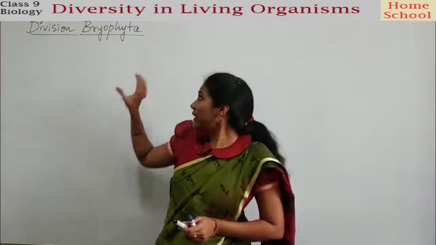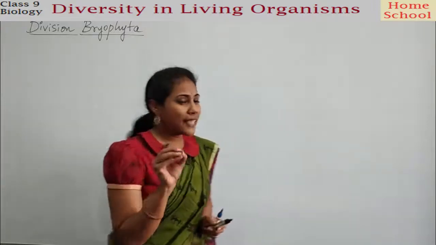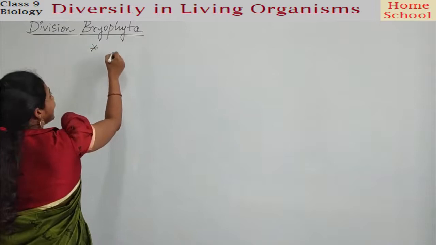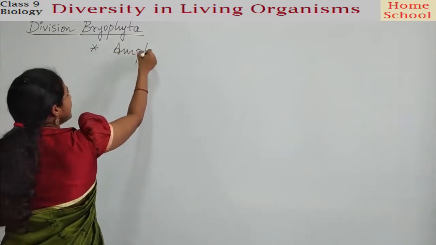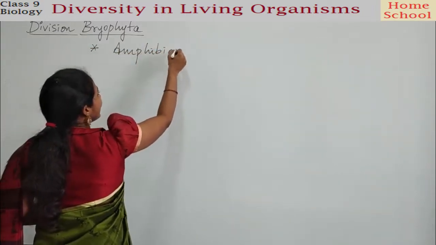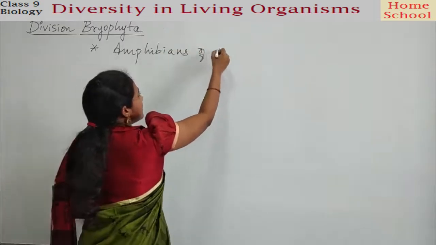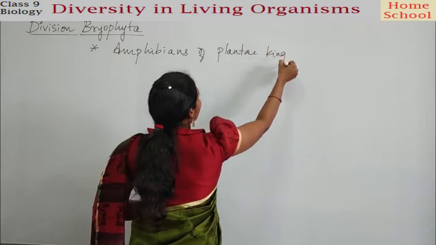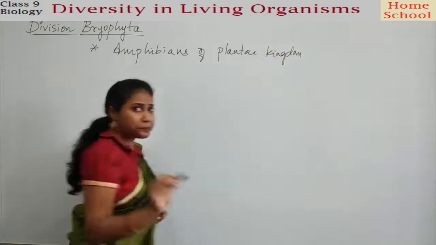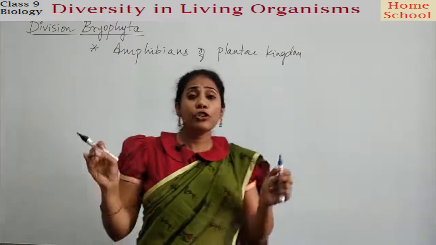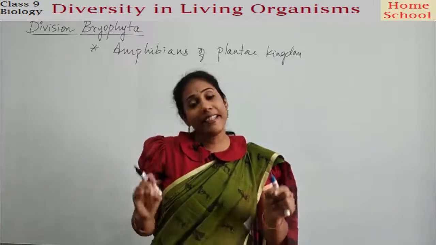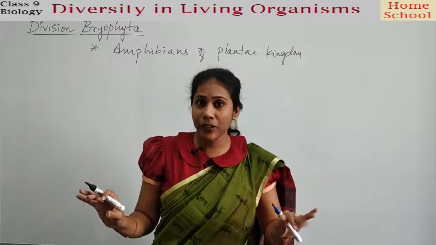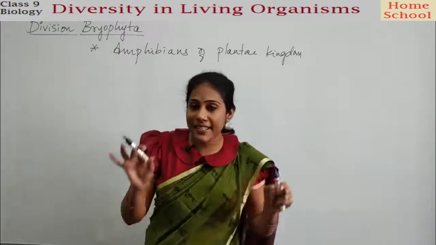Guys, coming to the kingdom Bryophyta, one important point you have to remember here is that they are called the amphibians of the plant kingdom. What do you mean by amphibians? Amphibians are those organisms that can live in both water as well as land. For example, a frog is an amphibian.